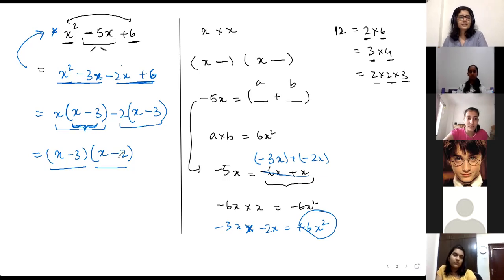Okay, so the process is simple. Split the middle term. What you split it as will depend on your first and last terms. The product of the first and last terms should be equal to the product of the split terms, and their sum should give you the middle term. Once you do that, it's just a matter of taking things common.